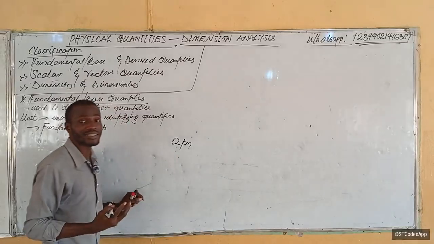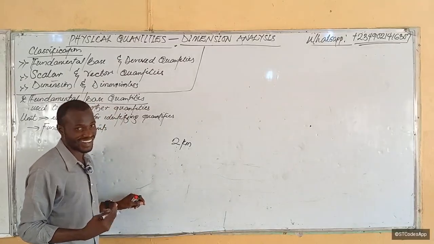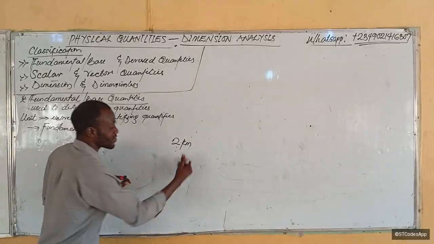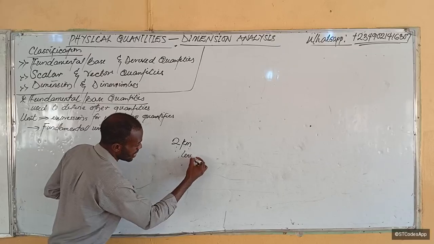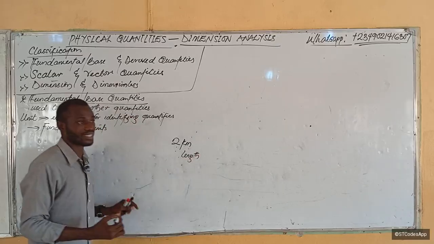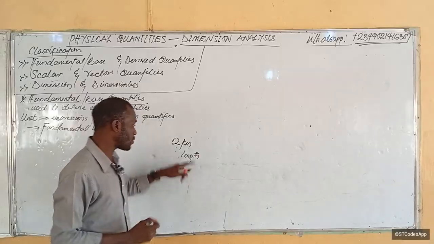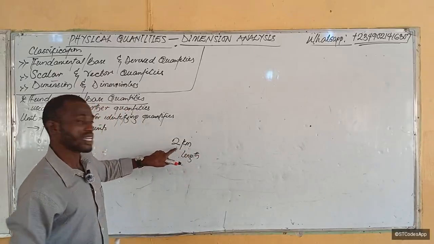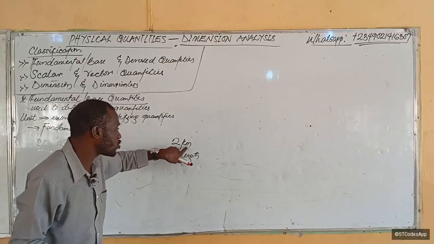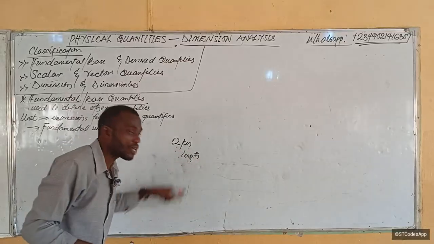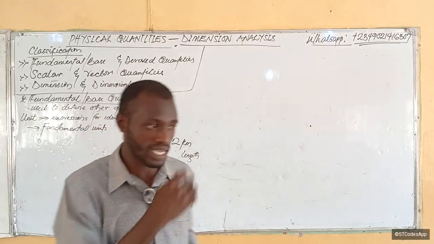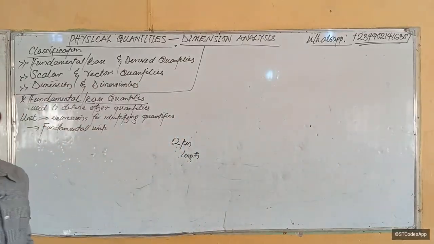2 could be 2 chickens. Can you run 2 chickens? So it has to be kilometers for you to know that we are talking about a quantity known as length or distance. Is that clear? Or displacement. So this kilometer is the unit that helps us to identify that we are talking about length this time. Is it clear? All right.